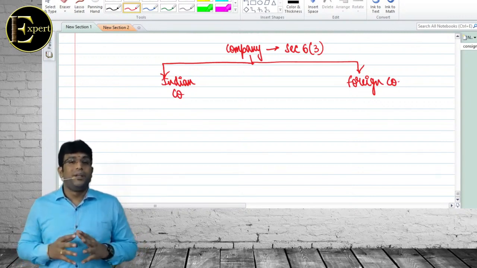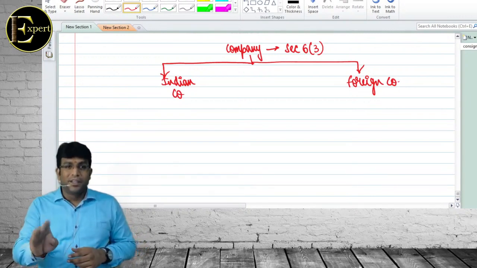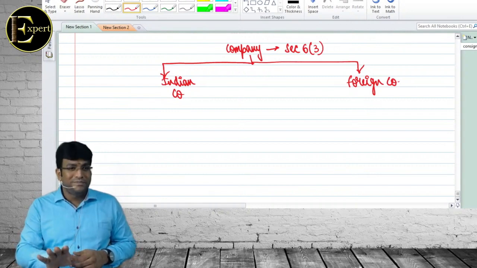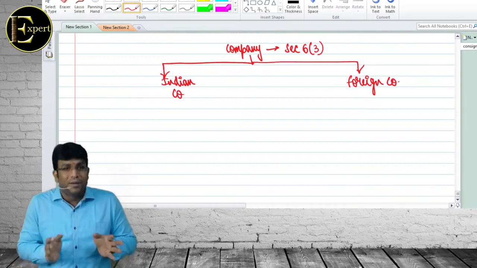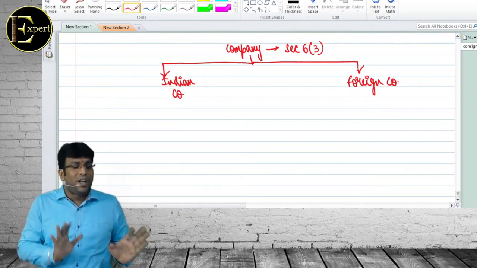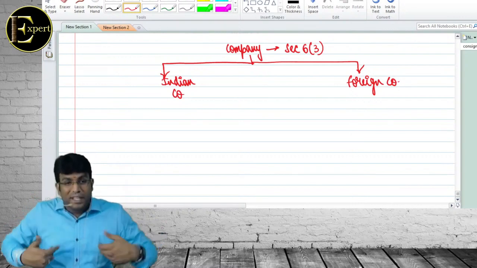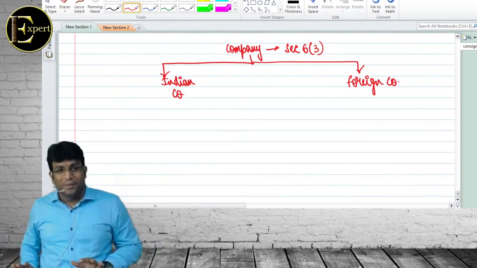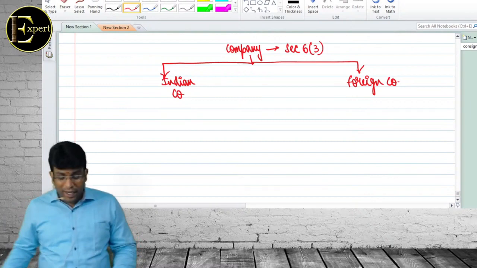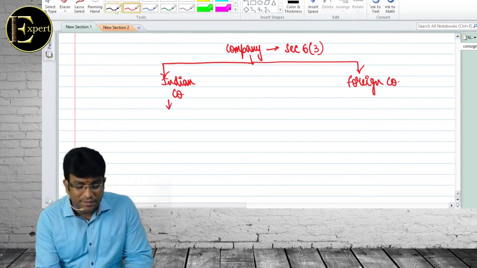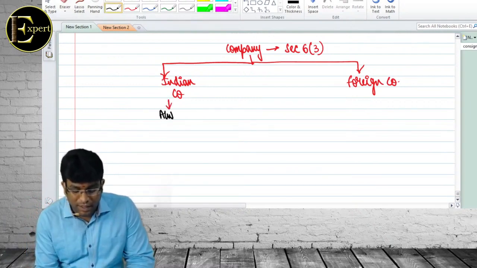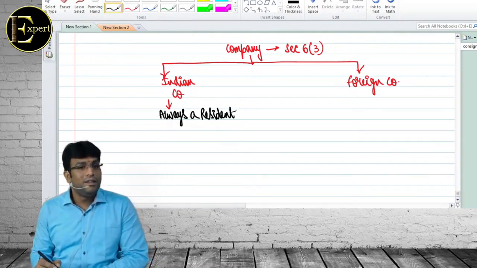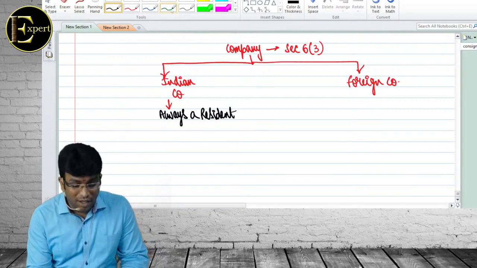PQR and Co., Indian company or foreign company? It's not a company, very good. It's a partnership firm. Get that basic fundamental logic: a company will be limited or private limited. Don't get tricked by seeing PQR and Company, that is a partnership firm. Clear? Indian company, what do you think is the answer? They bluntly said, always a resident. This is our own company.